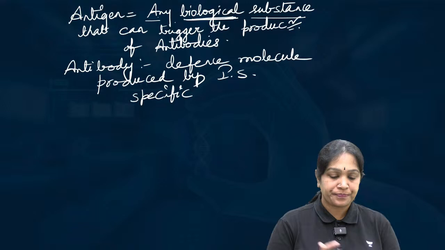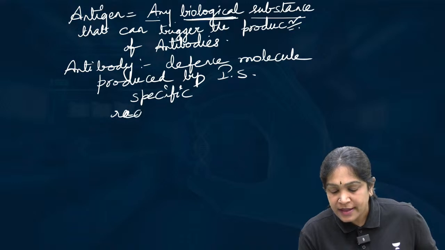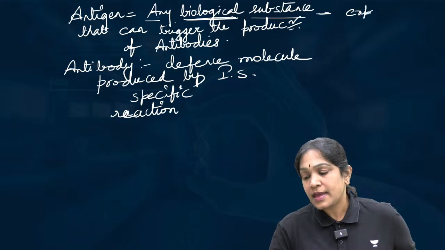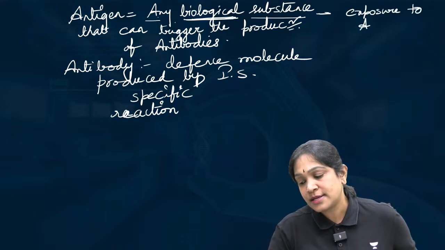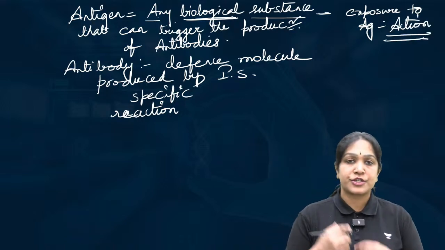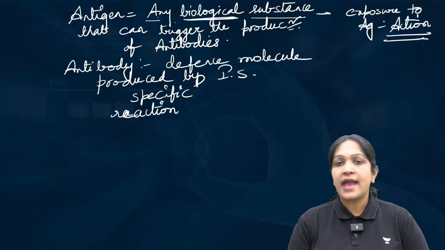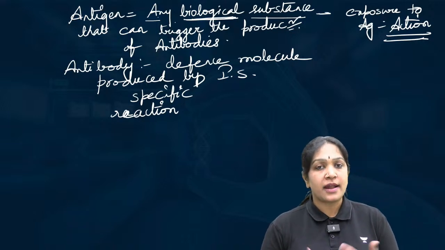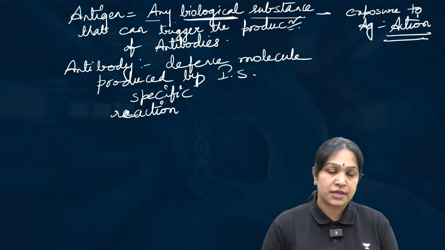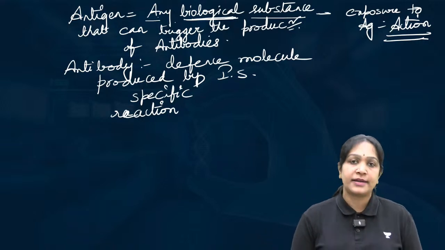They are highly specific. And one more thing, the antibody production is a reaction, where exposure to the antigen is the action and the antibody production is the reaction. I mean, if my body is exposed to an antigen, that is an action. And then my body will produce the antibodies, that is the reaction. It means an antibody can never be produced without the exposure to an antigen. This is a story of an antigen and an antibody.